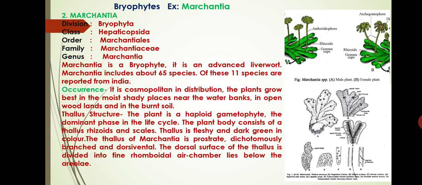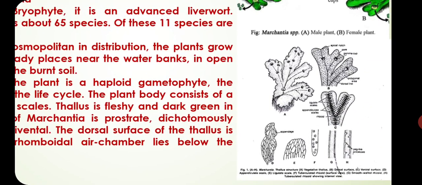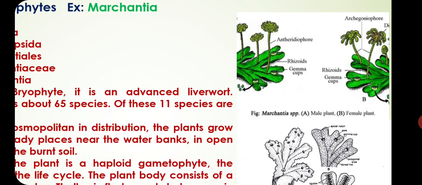See friends, this is the external structure of the Marchantia. Dorsal side and ventral side. The dorsal side bears a clear midrib and gemma cups. It is dichotomously branched. And the lower side has two kinds of structures, the scales and rhizoids. Rhizoids are of two kinds, smooth-walled and tuberculated rhizoids. See friends, A is a male plant and B is a female plant. The male plant bears the antheridium and the female plant bears the archegonium.